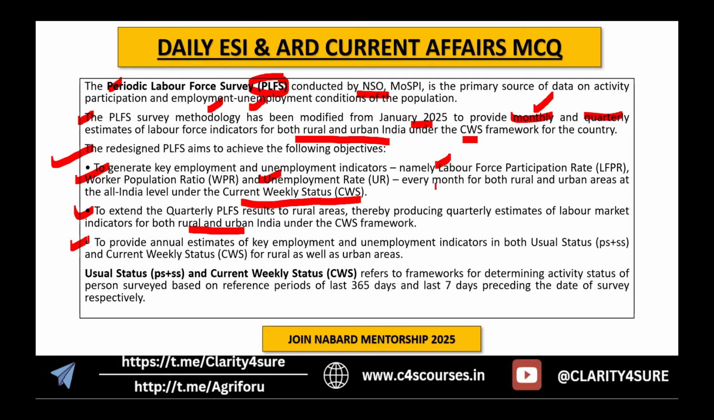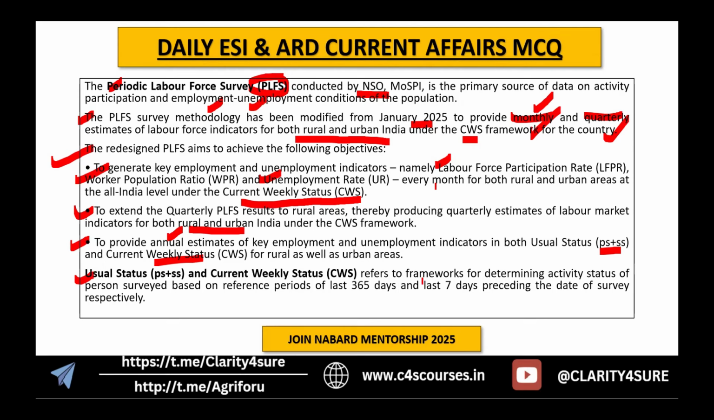And then to provide annual estimates of the key employment and unemployment indicators, both usual status and current weekly status, for rural as well as urban. So yes, there will be monthly data, there will be quarterly data, and there will be one yearly accumulation, an annual estimate of all these indicators. So what is this usual and current weekly status?